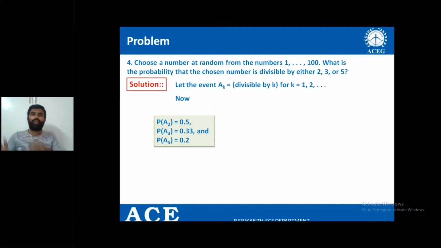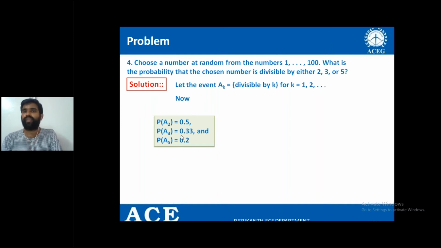From the numbers 1 to 100, how many numbers are divisible by 2? All the even numbers are divisible by 2. Therefore, half of the elements are divisible by 2. Therefore, 1 by 2 is the probability, or 0.5. 50 numbers out of 100 are divisible by 2. Therefore, 50 by 100, so the probability is 0.5.